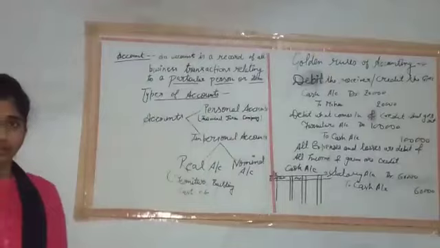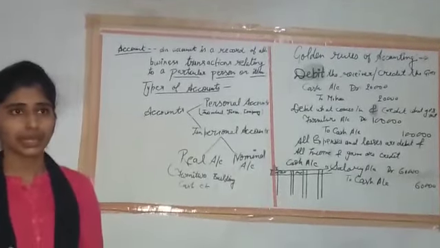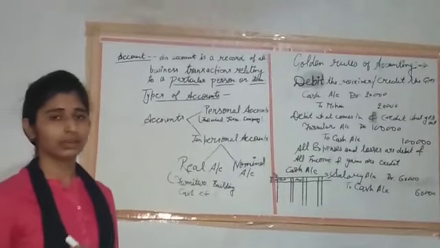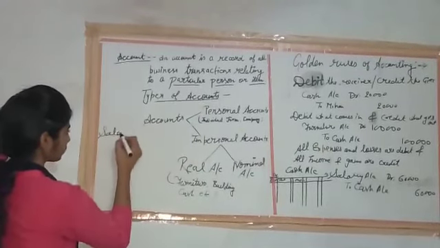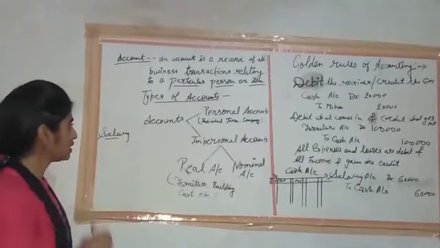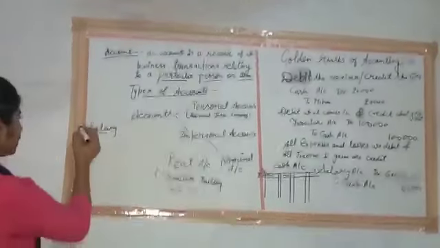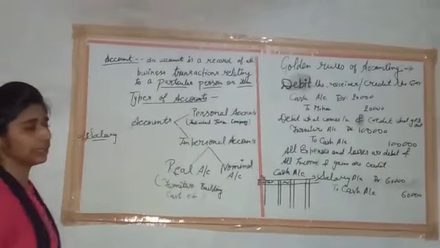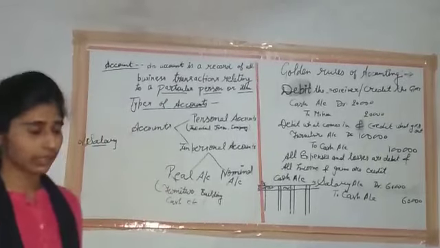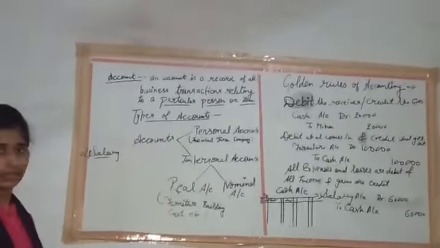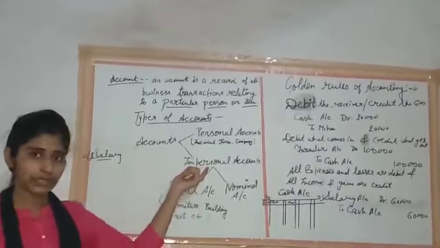Next is the representative personal account. Representative personal accounts are those accounts which represent personal accounts. If we talk about salary, actually this salary does not represent any person, but if we add outstanding, then it must be related to a person. It means the salary which is not paid to that employee. So these are the types of personal account, and after that we discuss the impersonal account.